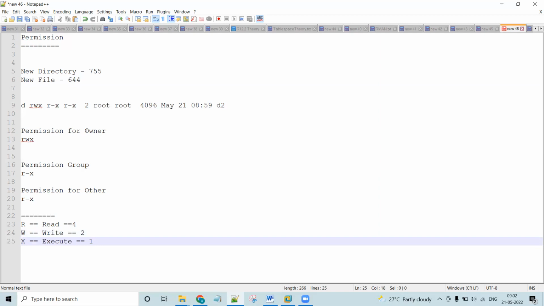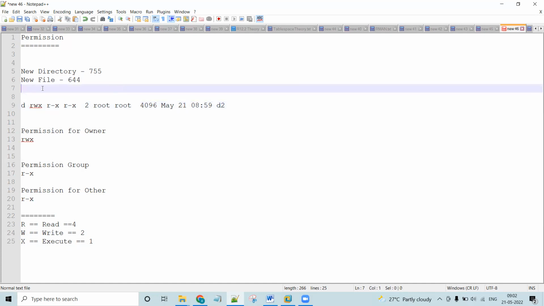Now see here, the first 3 are for the owner. So who is the owner? The very first character tells you whether it's a directory or file. Then the next 3 are the permission for the owner, the next 3 are the permission for the group, and the next 3 are the permission for others. This next number doesn't have any importance, so leave it.